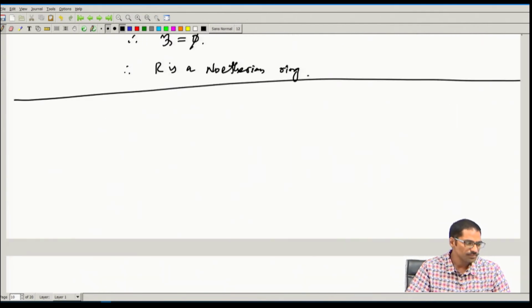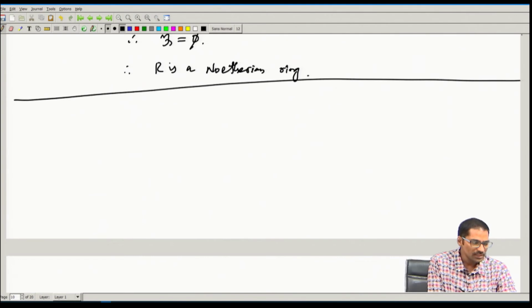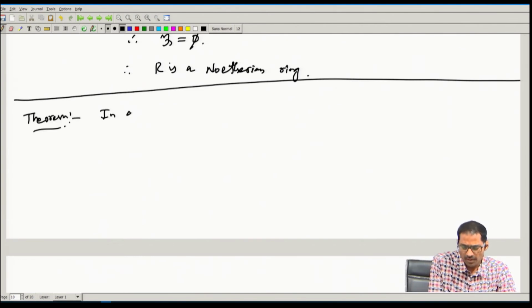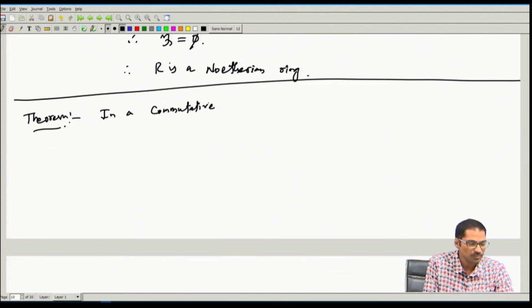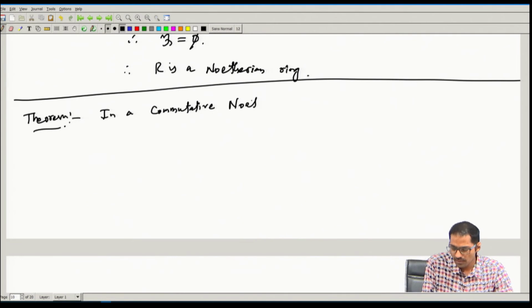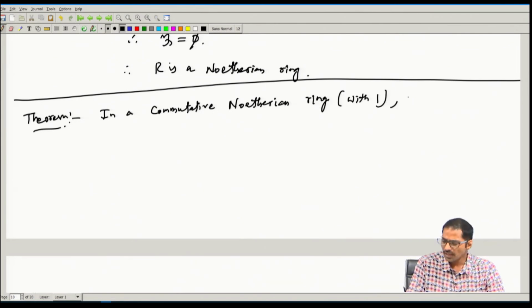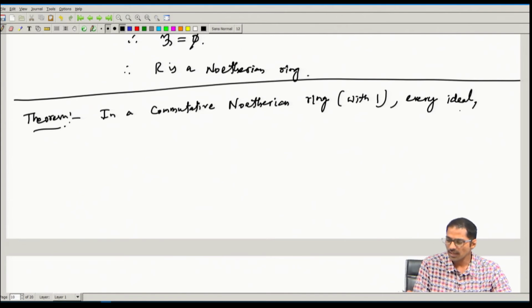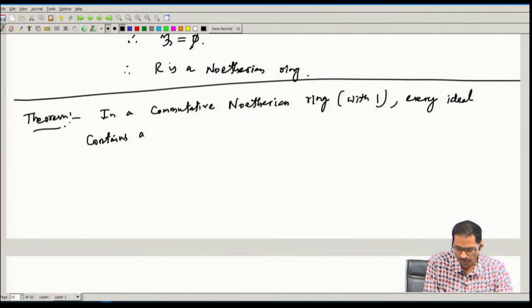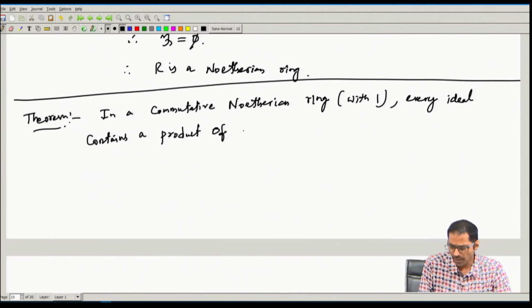So now let us prove one more theorem. In a commutative Noetherian ring with unity, of course with unity is already there, every ideal contains a product of prime ideals.